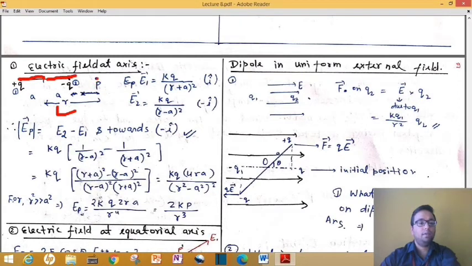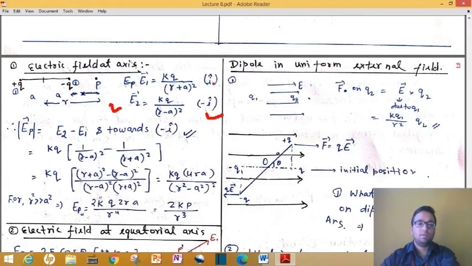So at point P, the electric field due to the first charge, E1, will be kq upon r square, but r is the effective distance between the first charge plus q and point P, and from the diagram it is r plus a. So I will write kq upon (r plus a) whole square, and direction is plus i. Similarly, due to this minus q charge, the electric field E2 will be kq upon (r minus a) whole square, in direction minus i.